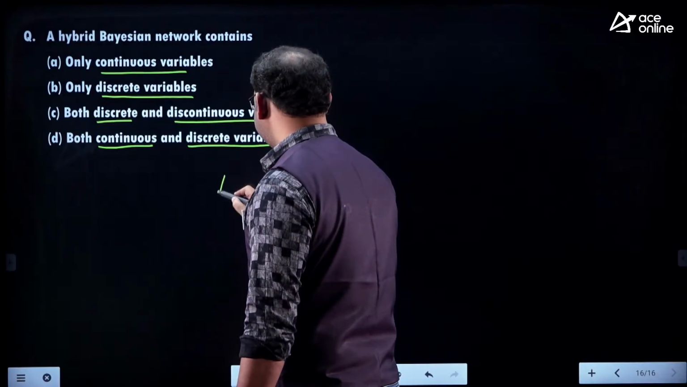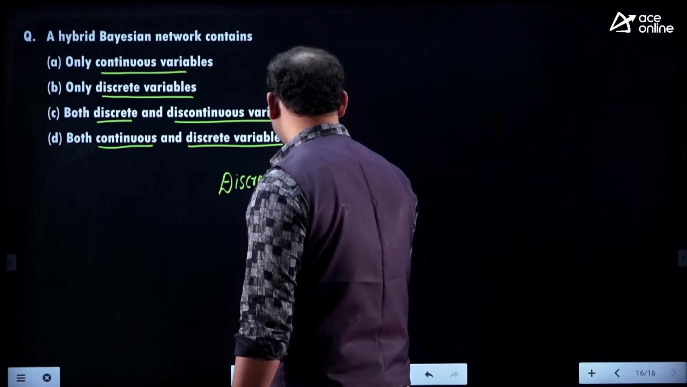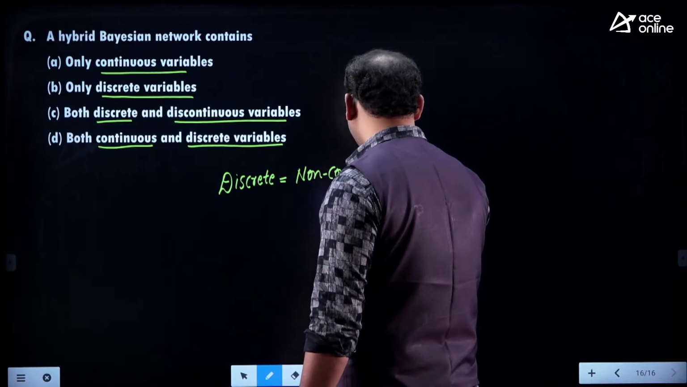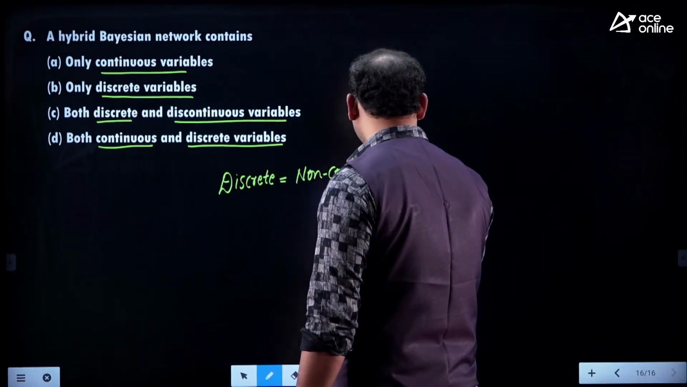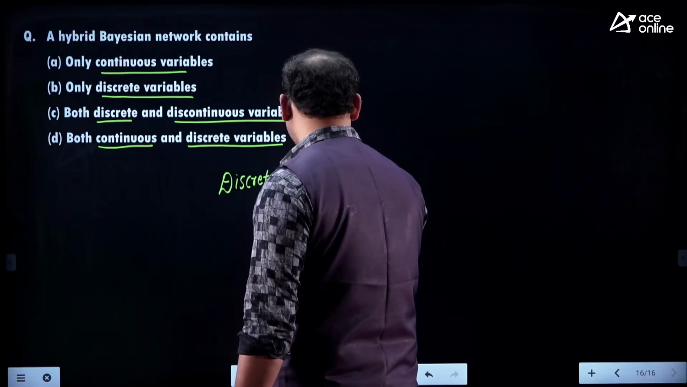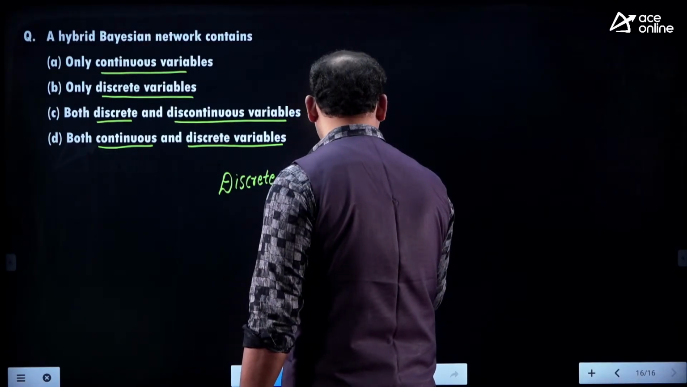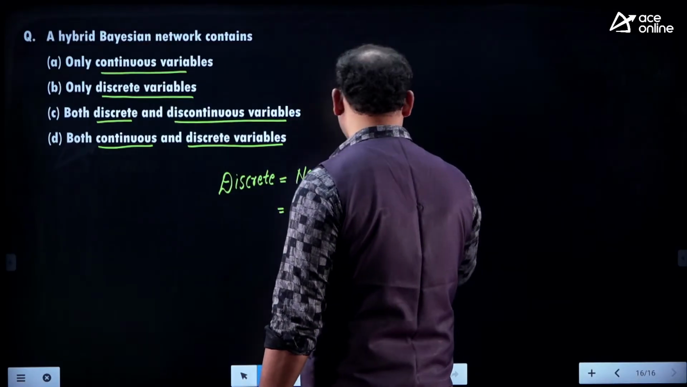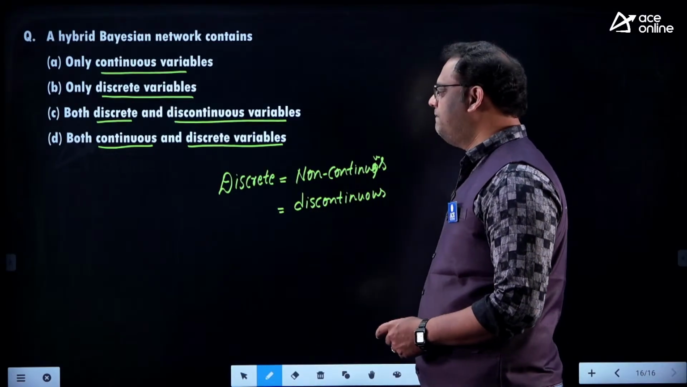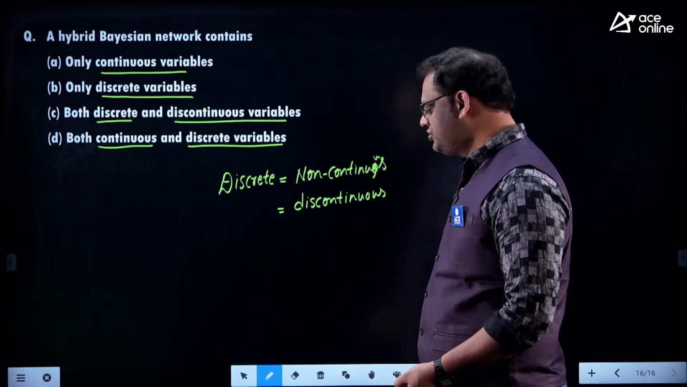My dear, understand the word discrete. The word discrete refers to non-continuous, or you can say discontinuous. Right? In Bayesian networks, we are going to use both things, right? We are going to use both things.